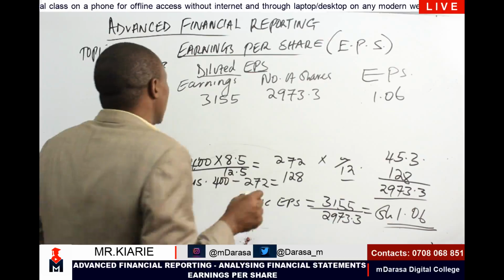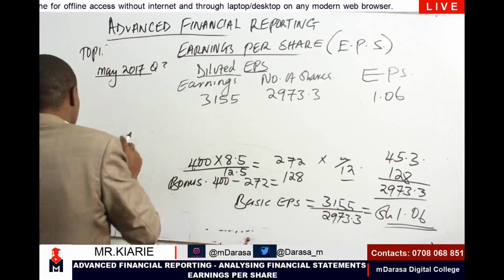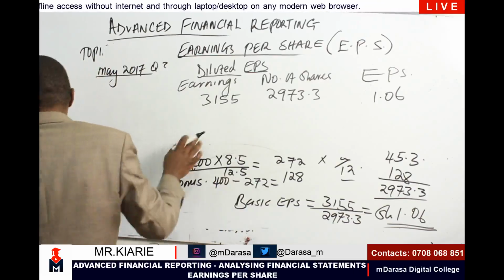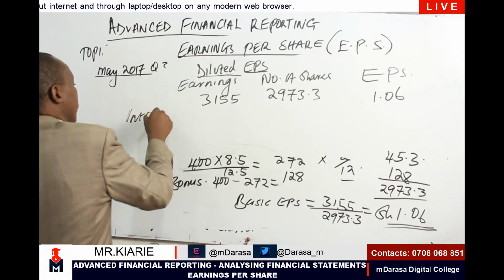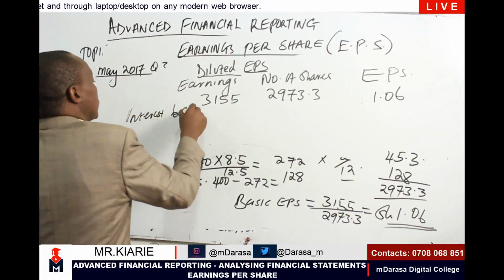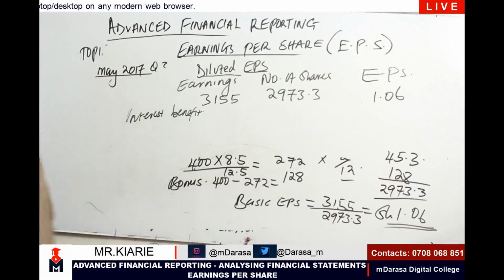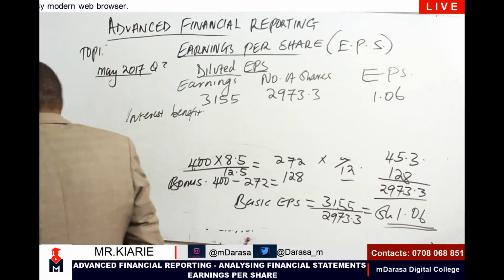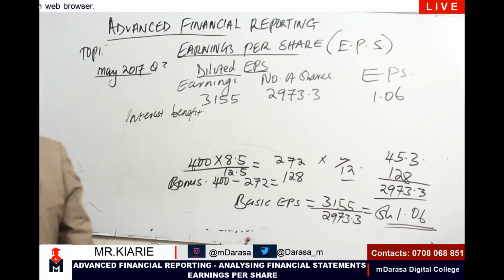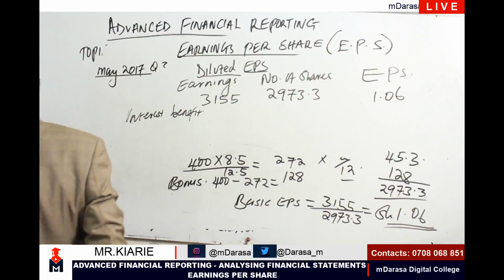Therefore, my earnings would increase, incremental earnings, my earnings would increase by the interest. So I write interest benefit, or if you want, interest savings. So I'm going to consider the rate of interest, which is 10% of 1,000. Sorry, is it 10% or 8%? Sorry, it's an 8% loan stock.